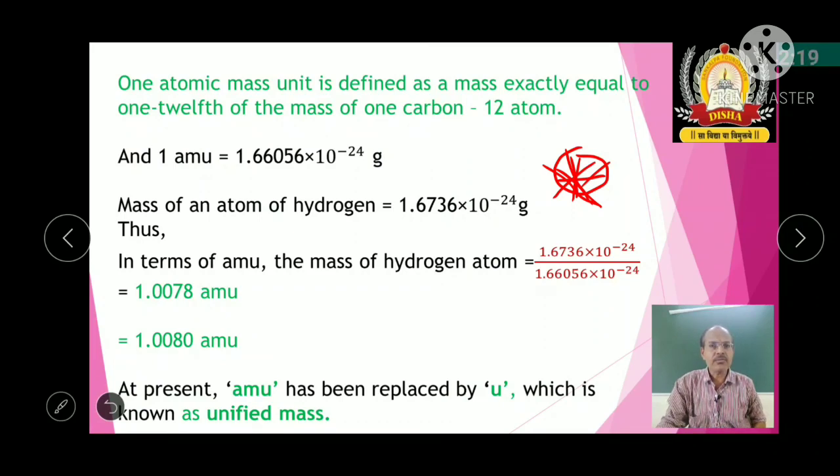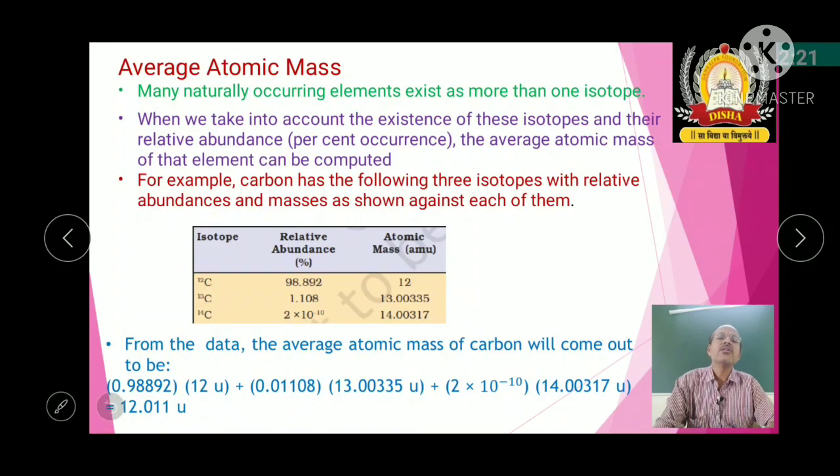Okay, now we'll see one more example, before going to average atomic mass. If the atomic mass of oxygen is 16, what does it mean? Here it means that one atom of oxygen is 16 times heavier than 1/12 part by mass of the carbon-12 isotope. Then we'll see about average atomic mass.